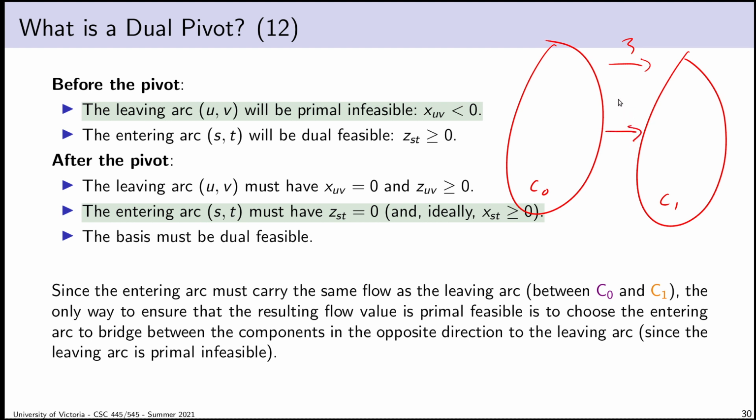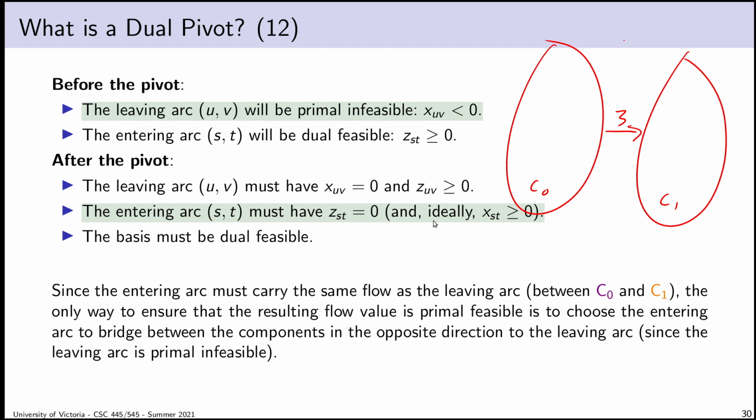If my leaving arc has a negative number, I want to choose an arc pointing in the opposite direction so that I can send the same amount of flow, because the amount of flow that goes from C0 to C1 is going to be the same no matter what. So I want to choose my entering arc to have the opposite direction as the leaving arc. That way the entering arc will be primal feasible.